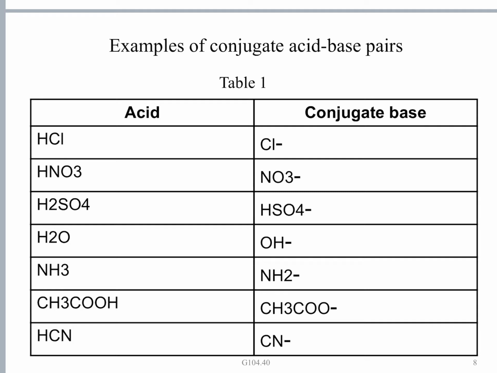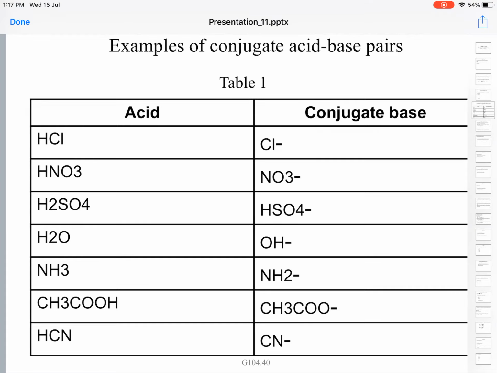Again, HCN is a weak acid, it hardly ionizes, it is a very weak acid, and its corresponding conjugate base, the cyanide ion, is a strong base. Cyanide ion is a very strong base.